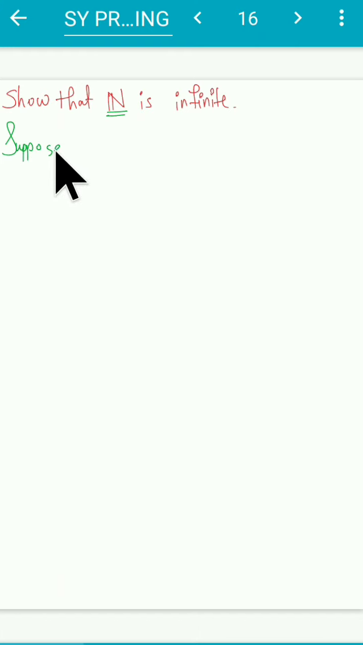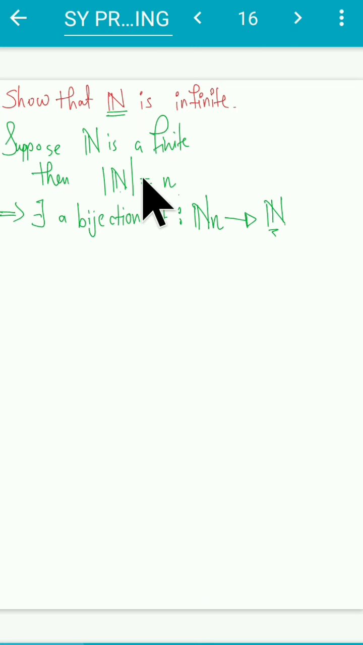Suppose N is finite, then the cardinality of the set of all natural numbers will be some number n, right? If I say there are n elements, that implies there exists a bijection f from the set of all first n natural numbers to the set of all natural numbers. We have learned the definition: a set has cardinality n, or there are n elements, if and only if there exists a bijection between it and the set of the first n natural numbers. Now this n can be any big number, so large that it is still inside N.